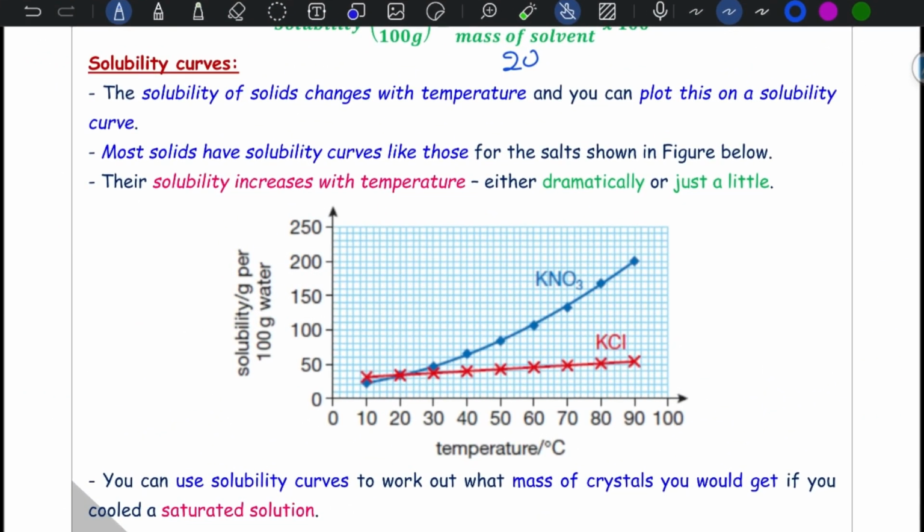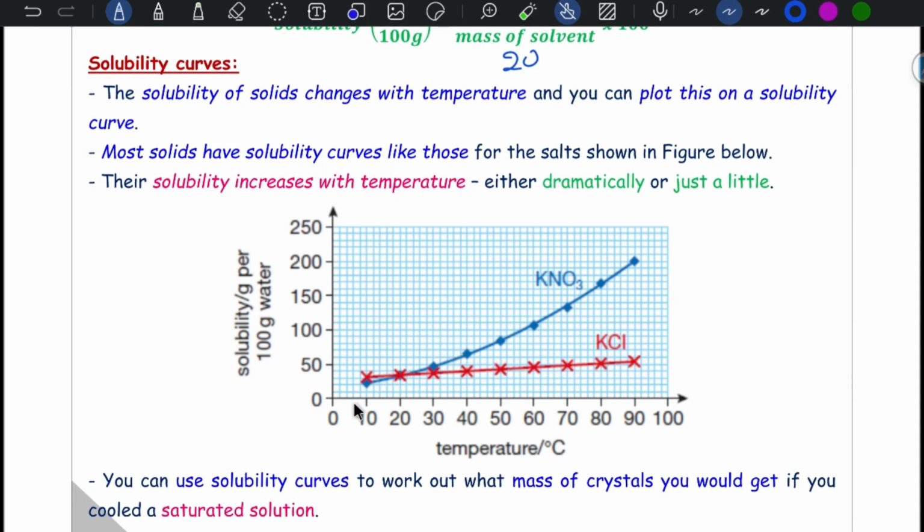Let's start talking about solubility curves. The solubility of a solid changes with temperature, and you can plot this on a solubility curve. Most solids have solubility curves like this, as you can see in the figure below. The solubility increases with temperature, either dramatically like this or just a little like this.